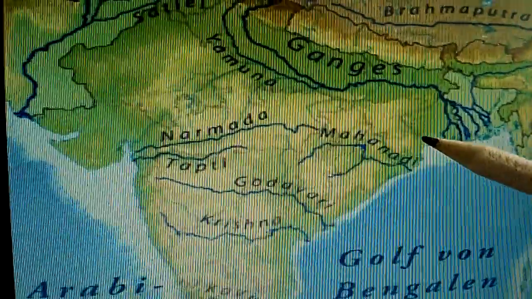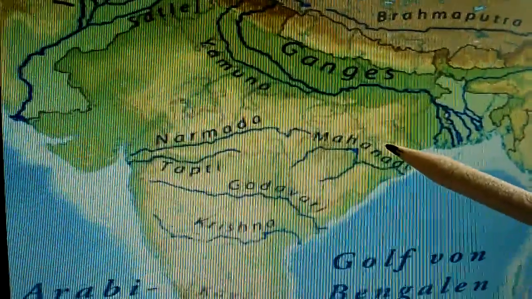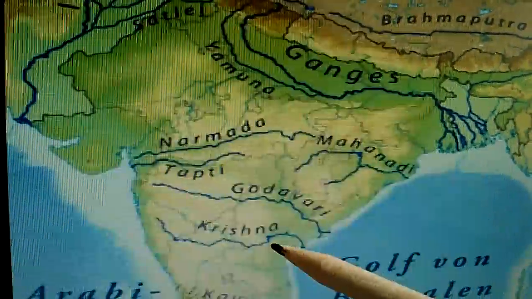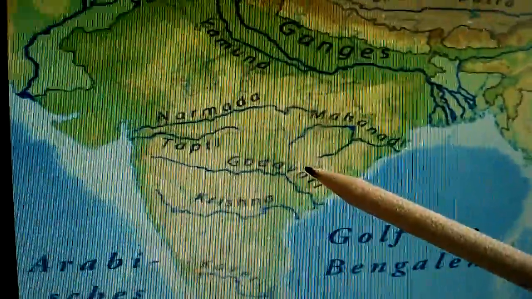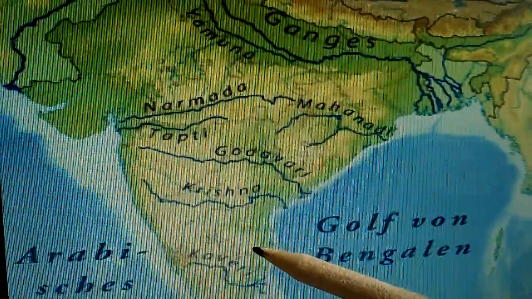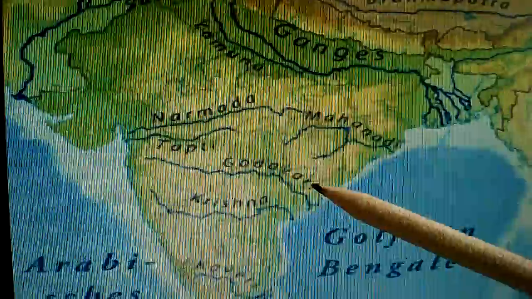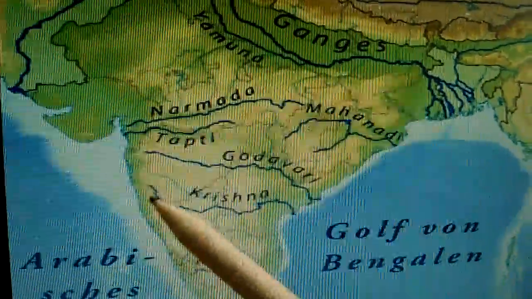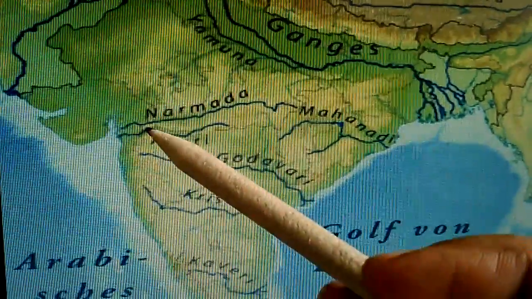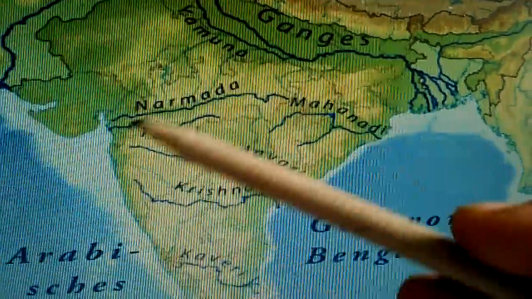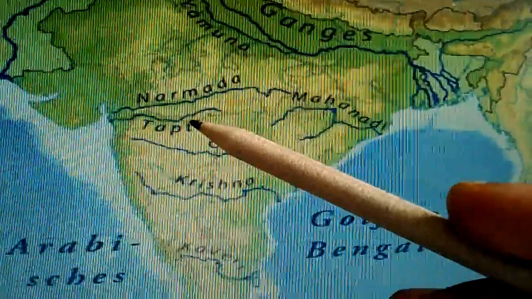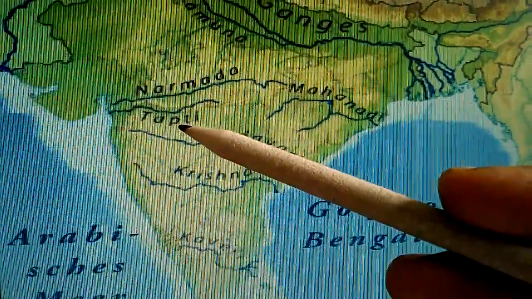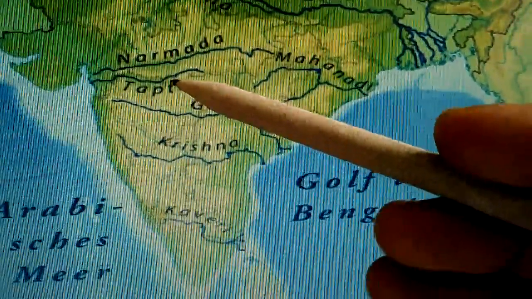On the east side we discussed the Mahanadi, Krishna, Godavari and Kaveri. So all these four rivers are east flowing rivers. On the other side we discussed the west flowing rivers, that is Narmada and Tapti. So Narmada and Tapti, these rivers meet in the Arabian Sea.